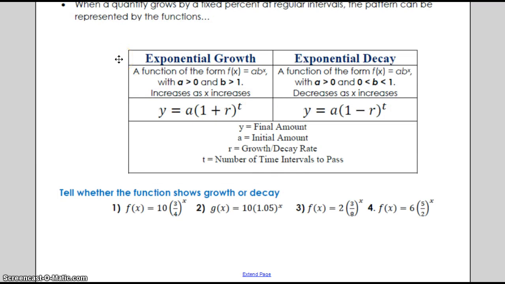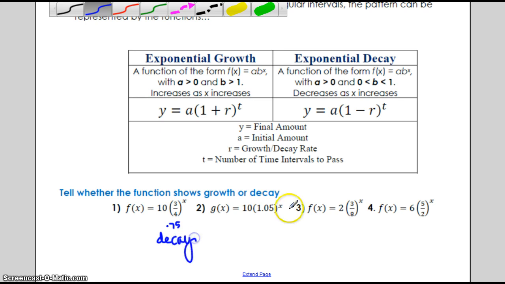So let's talk about how we know if we're growing or decaying. And we're going to try an activity in class to practice this with sorting. So for this first part, we look at our rate. Is it greater than 1, so is it growing, or is it less than 1 but greater than 0, between 0 and 1? So we break that fraction down as a decimal to see. So this would be 0.75, and that is less than 1. So that means that we are decaying. Here, 1.05, we're greater than 1, so we can definitely see that is going to be a growth.